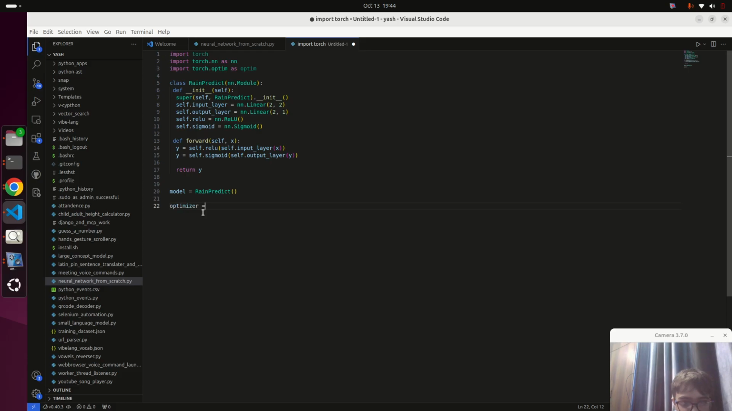So here we are defining our optimizer, which will optimize the neural network. Training is also called optimization. This is going to use the SGD optimization method. This is the method of training. First let me define our data set.